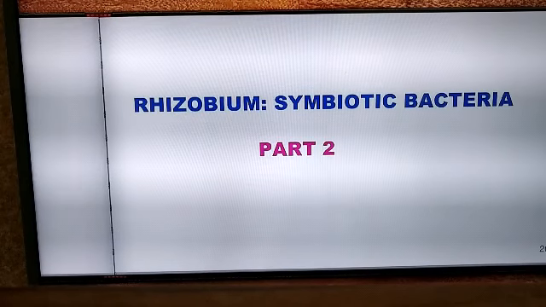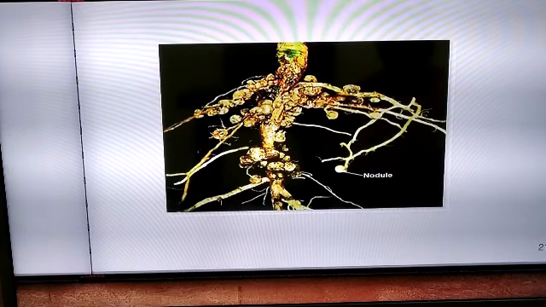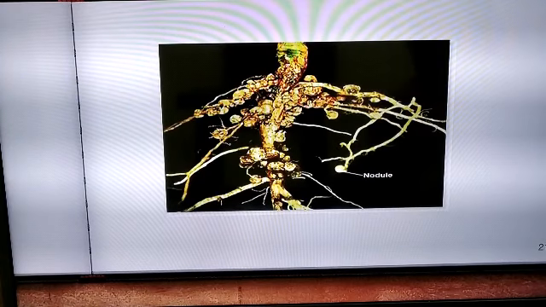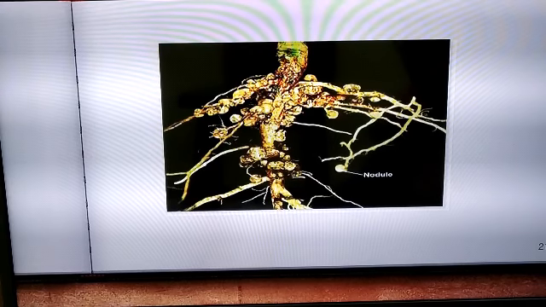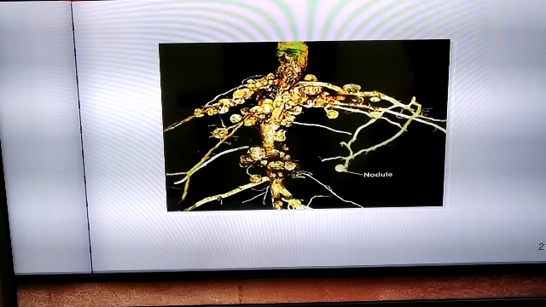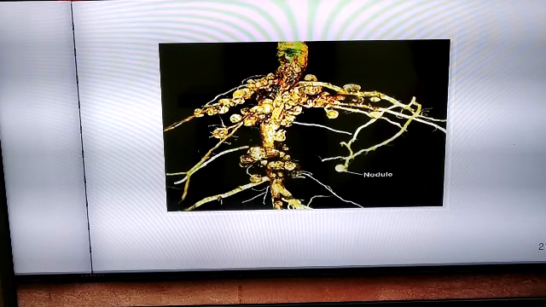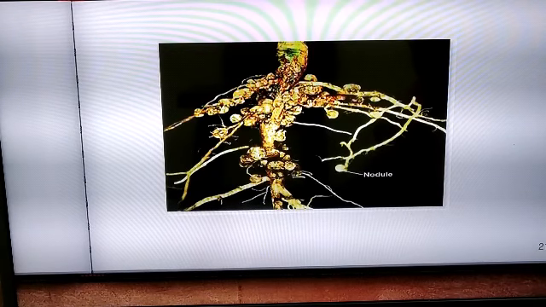Rhizobium symbiotic bacteria. This is the root of a leguminous plant. Legumes include plants like beans, peas and soya beans.